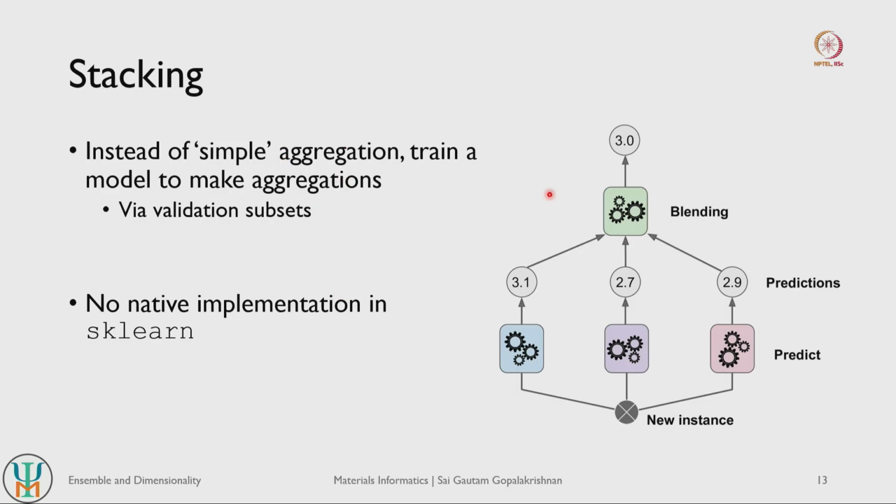The way stacking is done, if we train a separate model to take a weighted average or a weighted vote of the individual predictions, that is referred to as stacking. And the way stacking is often implemented is by having holdout data sets or validation data sets. We expose individual models to subsets of our training data, and then we train this blending model on validation data, so that the blending model can stack up its predictions on the individual weaker models. Stacking is quite a popular approach, but unfortunately there is no native implementation in scikit-learn.